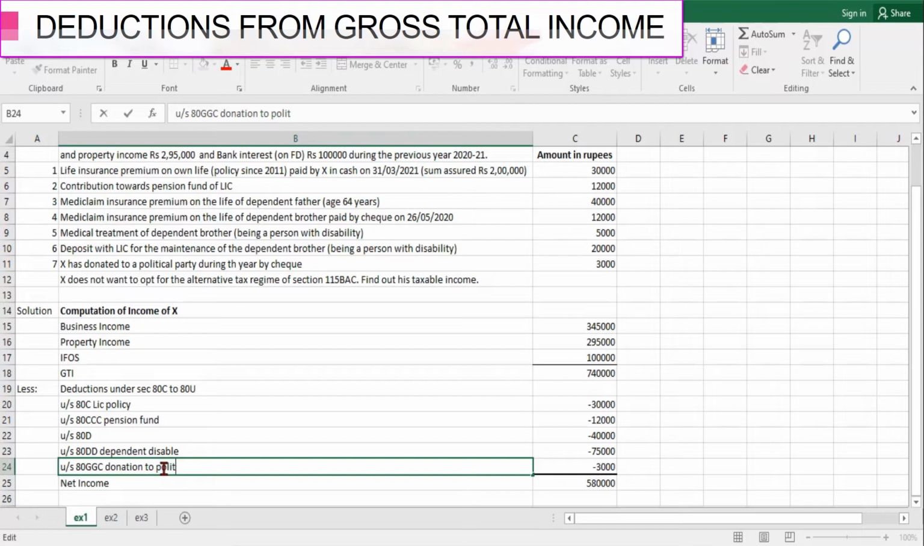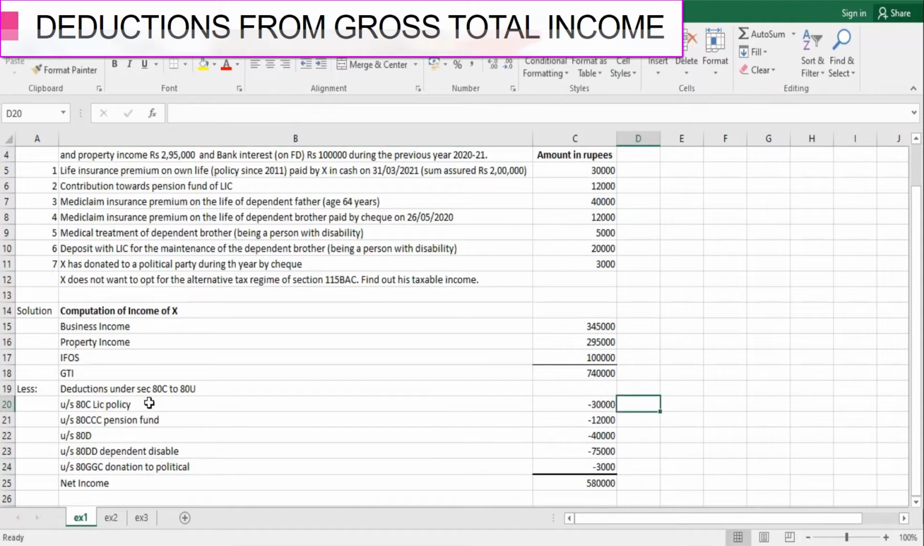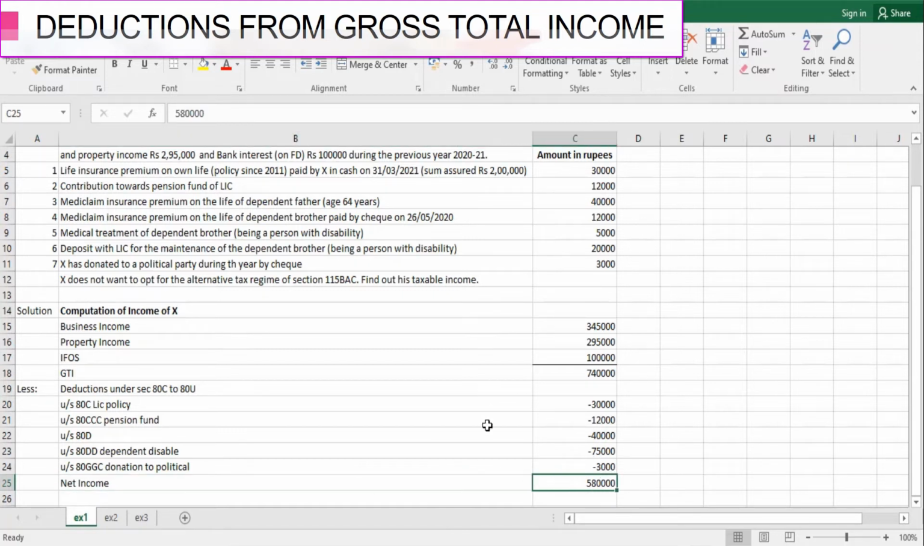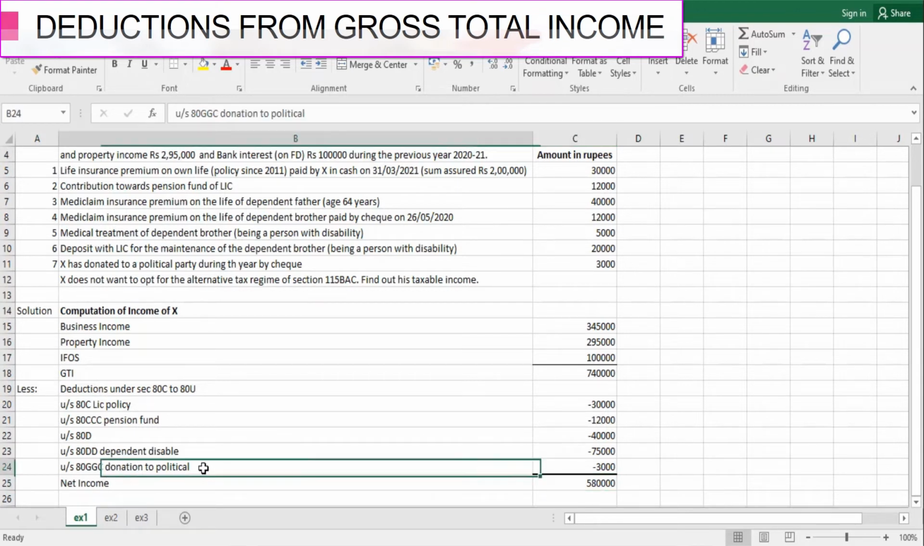After giving this deduction of rupees 3,000 under section 80GGC, these are the deductions available from section 80C to 80U. From your gross total income, you allow these deductions, and finally you arrive at the taxable income, which comes out to rupees 5,80,000 in this case. I hope these deductions are clear: 80C, triple C, 80D, double D which deals with dependent disabled, and 80GGC donation to political party.